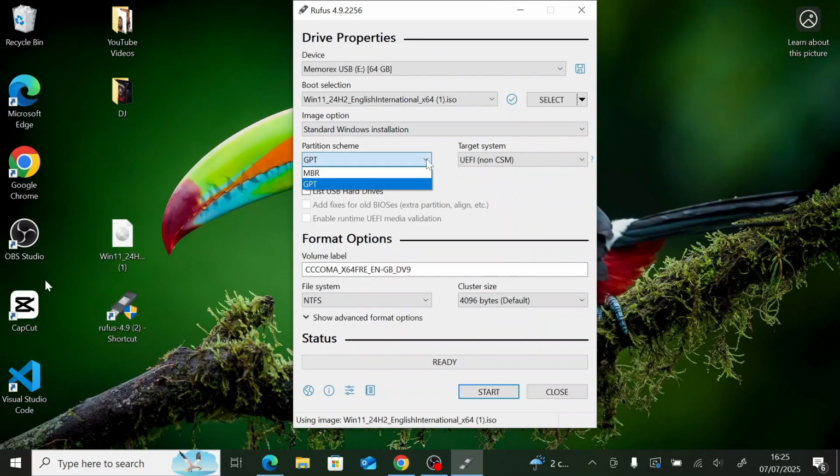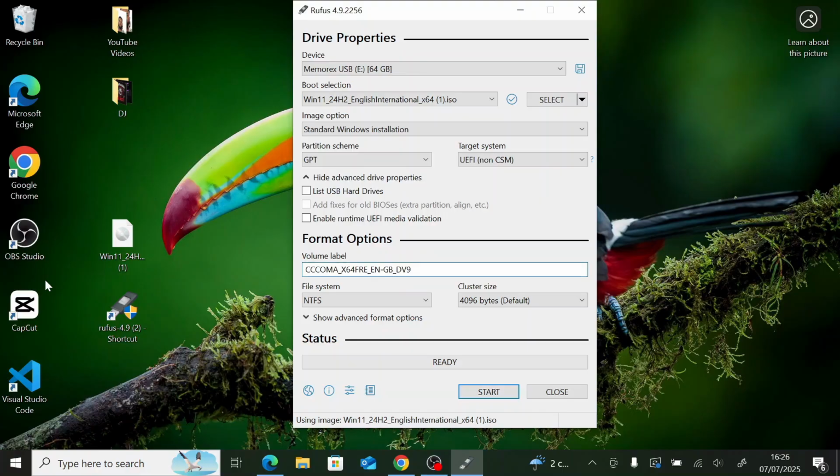So now I choose GPT. That is mine, the UEFI. If your system is old, you choose the other one. But mine is GPT. That's why I'm using UEFI. In the label here, you can call it anything.